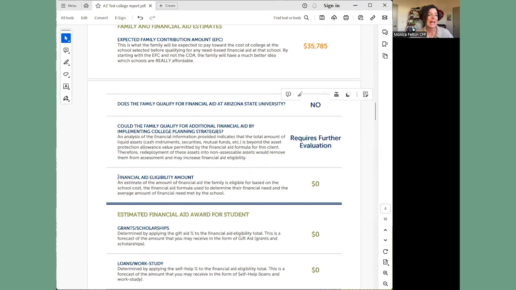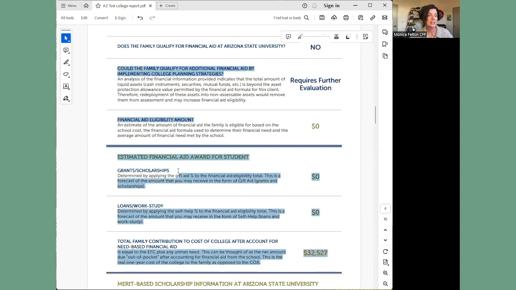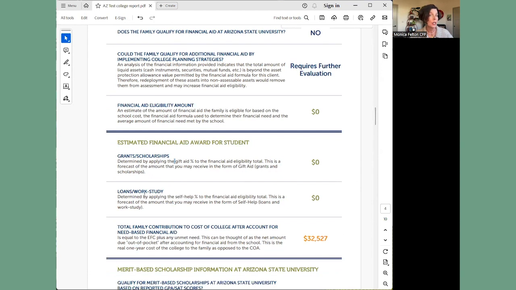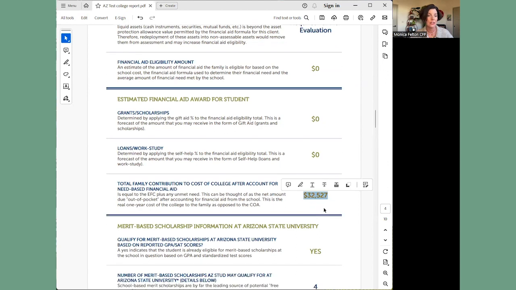So you can see that at ASU, based on my expected family contribution or my student aid index, I will not be eligible for any need-based financial aid. So grants and scholarships, 0, and work study. Remember, work study is based on need, so I would be eligible for 0. So the total family contribution, or what I'm going to come out of pocket for at a school like ASU, is $32,527.